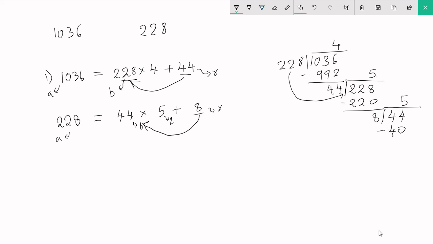Minus 40 gives me 4. So again I'll write that down. 44 is equal to 8 times 5 plus 4.